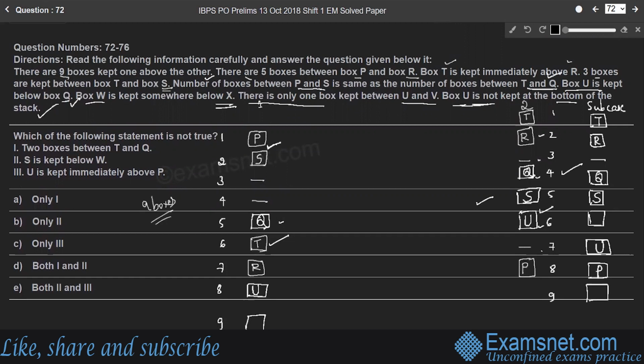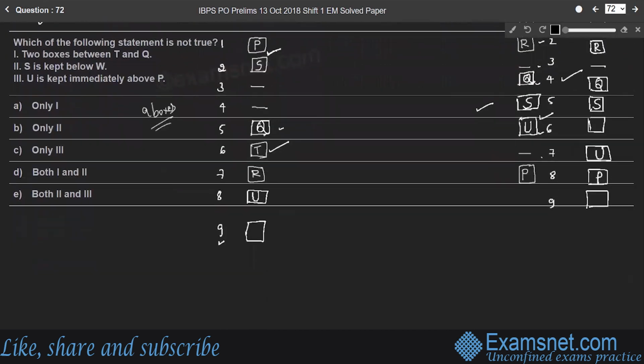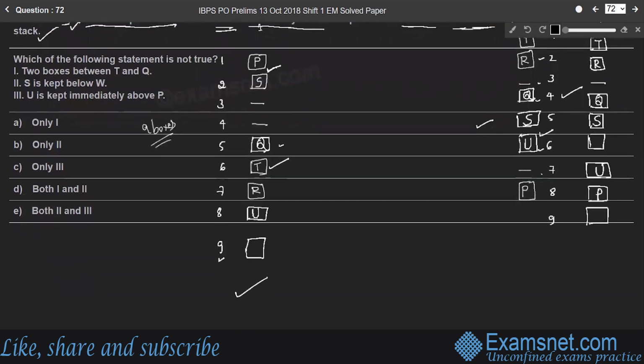So next, here box U is kept below box Q. Next part, box W is kept somewhere below X, and there is only one box between U and V. So between U and V, consider case 1. We cannot consider case 1, right?